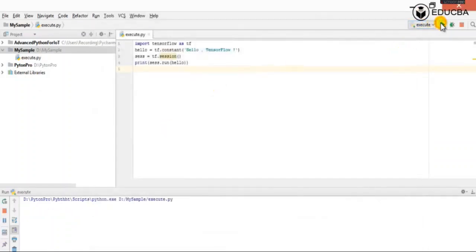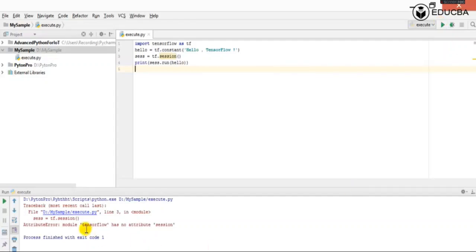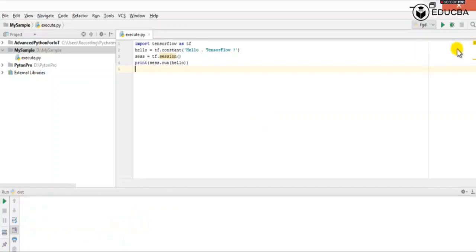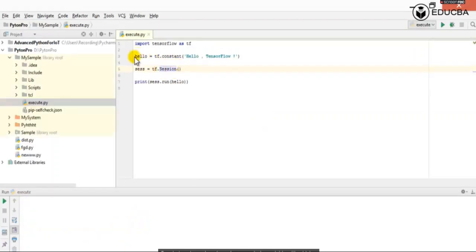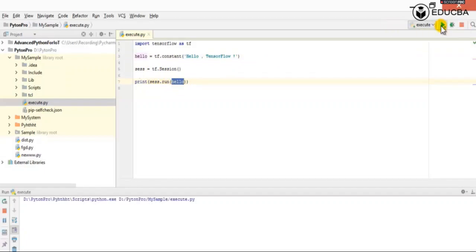Now let's execute this. When executing, it says TensorFlow has no attribute session. So let's see where the error has occurred. We have created a variable with tf.constant and sesh equals tf.session. Previously we used a small s, but we have to use capital Session. Now we use the print statement to print the output, passing sesh.run hello. Let's run this, and we get the message hello TensorFlow.